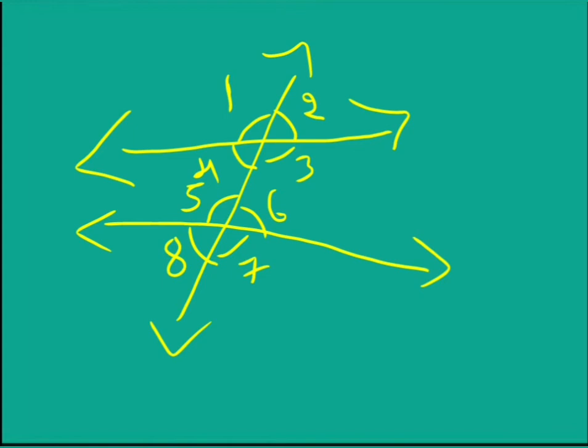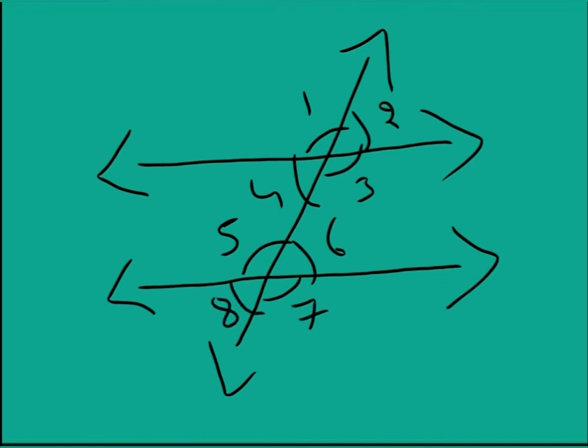So if we draw the transversal for parallel lines, what are the properties of these alternate angles, corresponding angles, interior angles, exterior angles? Let us discuss that. Now let us draw a transversal to two parallel lines. There we have parallel line 1 and parallel line 2. We are drawing a transversal to these parallel lines. I'll consider the angles 1, 2, 3 and 4, and the angles 5, 6, 7 and 8.